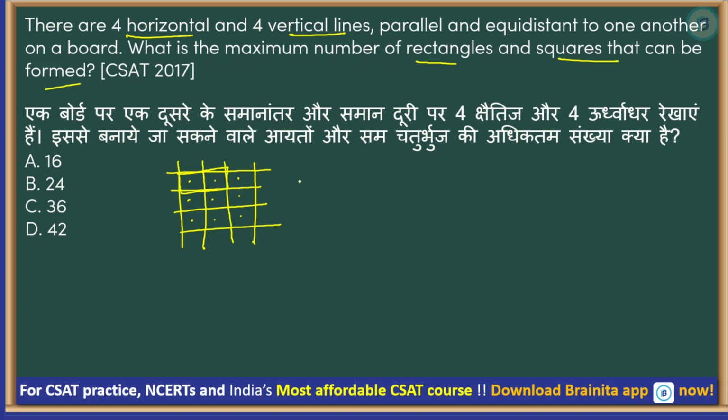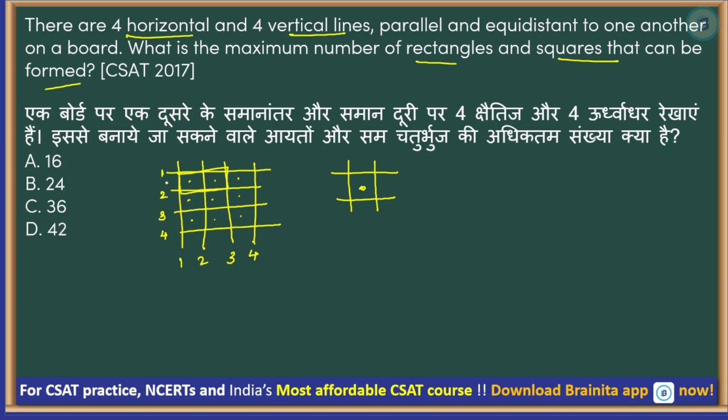Now think of it carefully. To form one particular box, either an individual box or a box of 2 or a box of 4 or box of 6, whatever it is, what do you need? You need at least 2 horizontal lines and 2 vertical lines, right? Then only a box can be formed. Here we have 4 horizontal lines and 4 vertical lines.